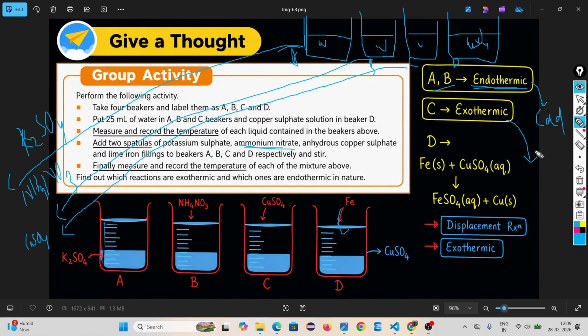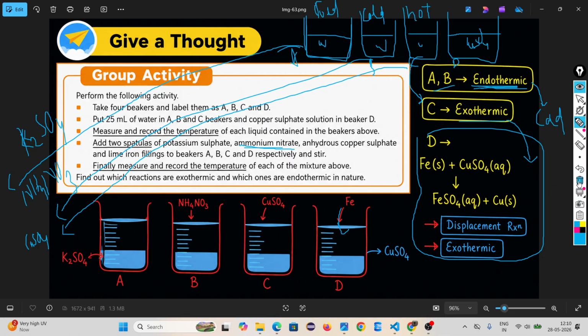Look how you observe. After doing this reaction in beaker 1, water plus potassium sulfate, this beaker you feel some cold. You will feel a little cold. This is also cold. This is hot. Cold means it absorbs heat, so absorbing heat means endothermic. Hot means it releases heat. Releasing heat means exothermic. And in group D, a displacement reaction will be happening.